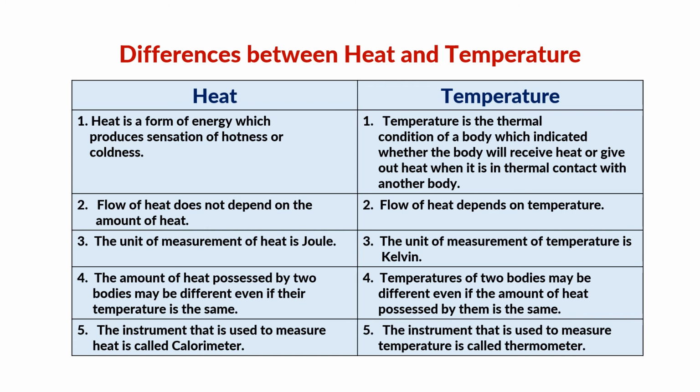3. The unit of measurement of heat is joule. The unit of measurement of temperature is Kelvin. 4. The amount of heat possessed by two bodies may be different even if their temperature is the same. Temperature of two bodies may be different even if the amount of heat possessed by them is the same. 5. The instrument that is used to measure heat is called calorimeter. The instrument that is used to measure temperature is called thermometer.